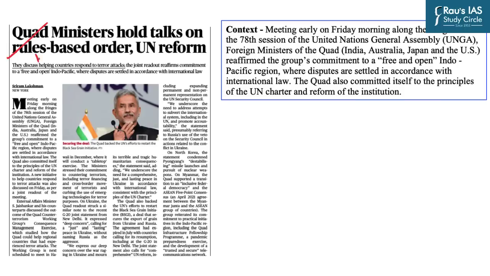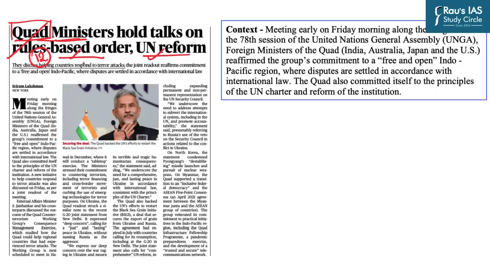This topic has appeared at page number 12 in today's The Hindu Delhi edition. As you can see from the heading of this topic, it talks about the Quad ministers holding talks on the rule-based order as well as UN reforms. To understand this particular topic, obviously we need to understand the basics: what is the Quad grouping, what are the challenges in UN reforms, what is the rule-based order, and so on.